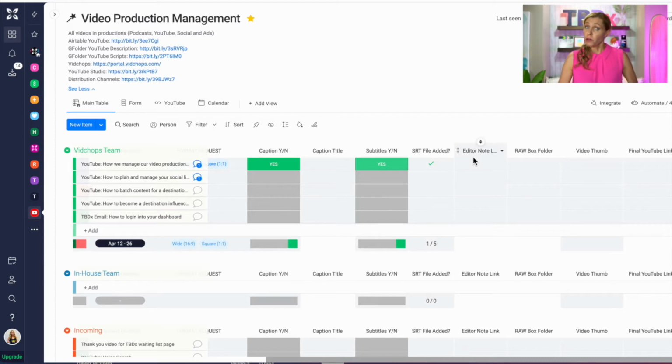Editor notes is going to be where, for us, it's a GDoc link. So we like to put everything on GDocs, and it's just going to be our GDoc link that we know is the editing notes that we're going to transfer over.